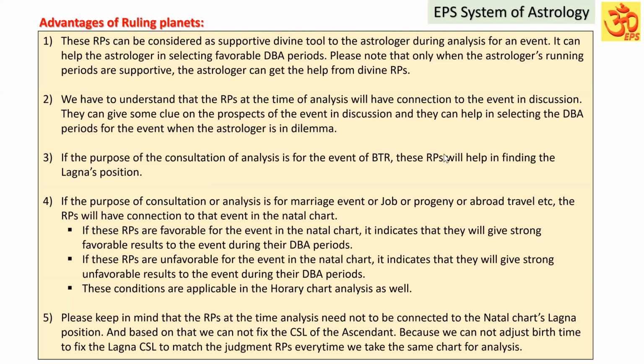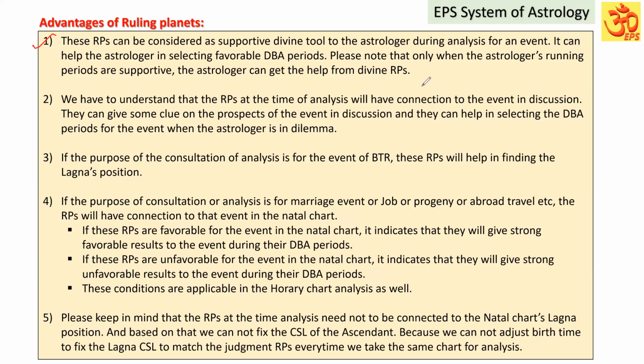The ruling planets can be considered a supportive divine tool to the astrologer during the analysis of an event. They can help the astrologer in selecting the favorable DBA periods. Please note that only when the astrologer's running period is favorable or supportive to the astrologer's lagna can the astrologer get help from the divine ruling planets.